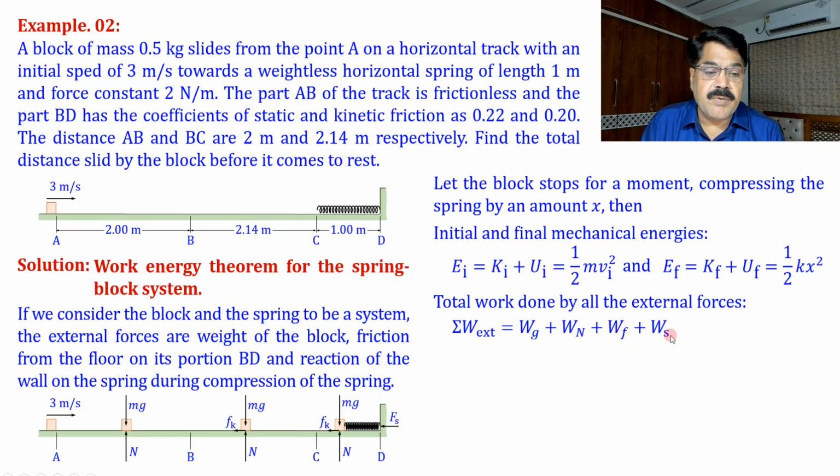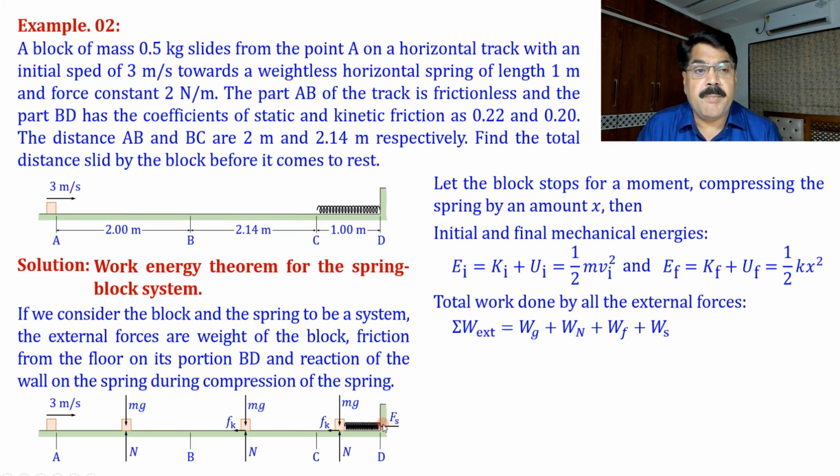Now what is the work done by the spring force on this end? 0, because this end is immobile. It is the same idea we had taken in the previous problem, when we were considering work done by gravity, when we had taken Earth and satellite as the system. Gravity was acting on the satellite also, and gravity was acting on the Earth also. But as the inertia of the Earth is infinitely large, the Earth does not move, only the satellite will move. So work done by gravity on the Earth was 0.